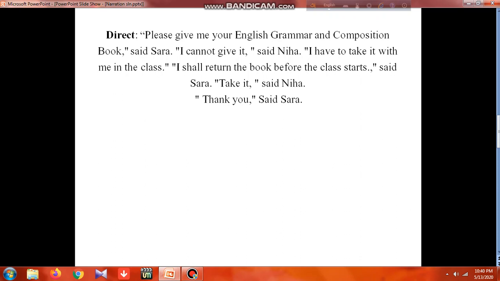"I cannot give it," said Neha, is a simple sentence. "I have to take it with me." "I shall return the book before the class," said Sarah. "Take it." So take it is actually an imperative sentence. We'll solve this using tell or order, command, this much. And "Thank you," said Sarah. Thank you, congratulations, these words become actually a reporting verb. So let's see how to solve this, what the answer of this part is.